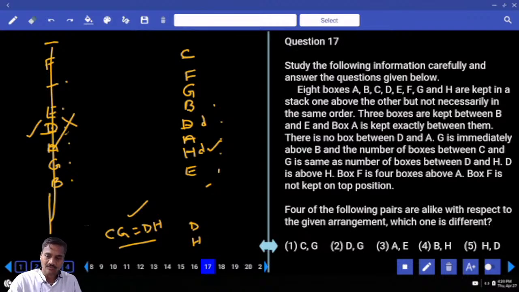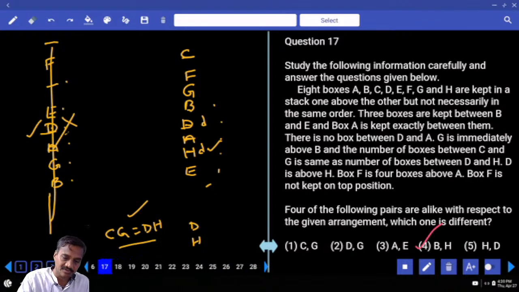And 17. 4 of the following are alike, and which one is different? Then C and G, there is exactly 1. And D and G, there is exactly 1. A and E, there is exactly 1. B and H, there are 2. What is your answer here? Choice 4 for question number 17.